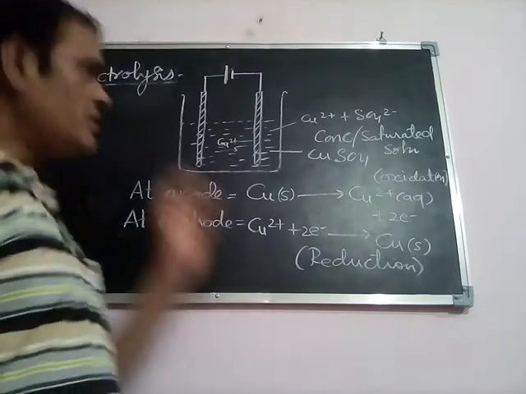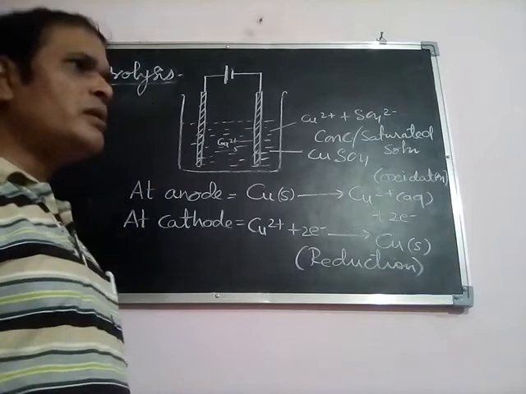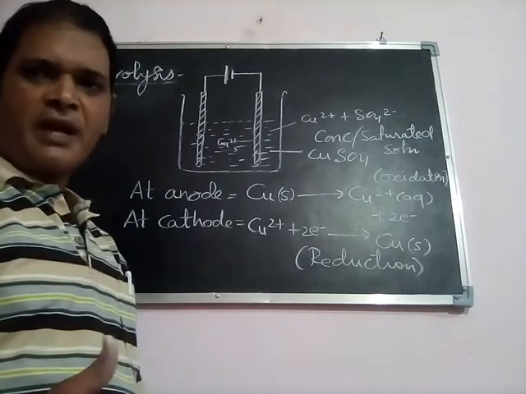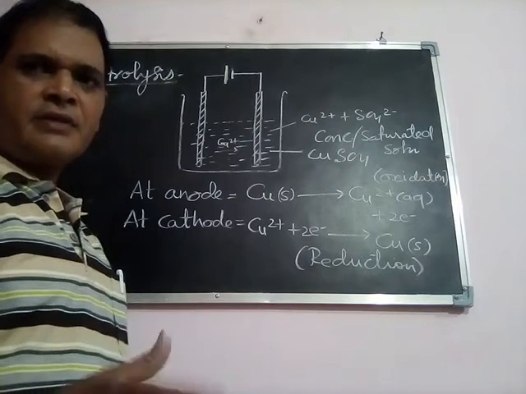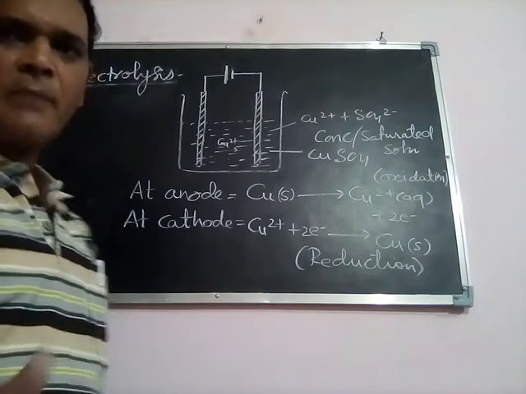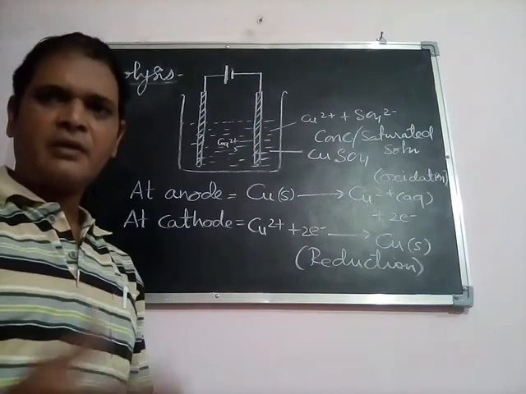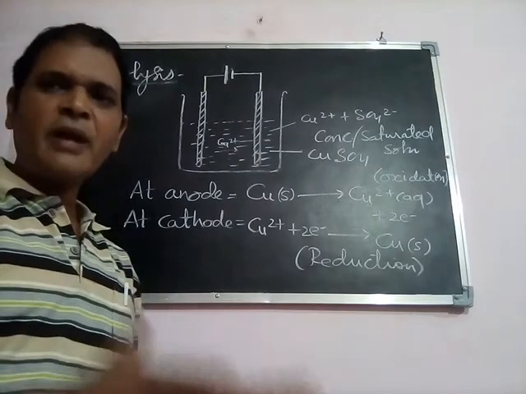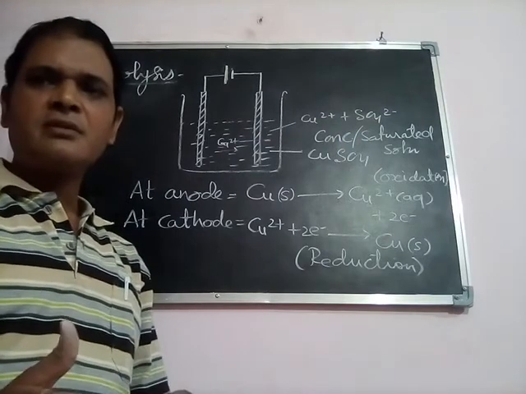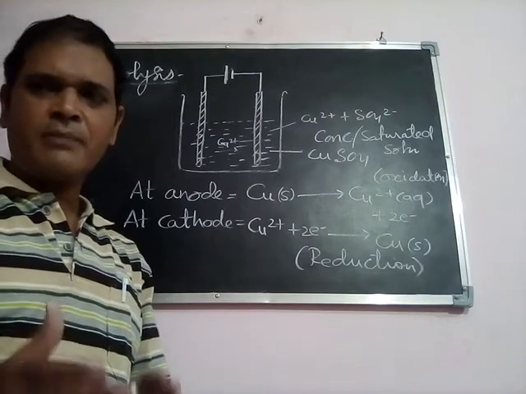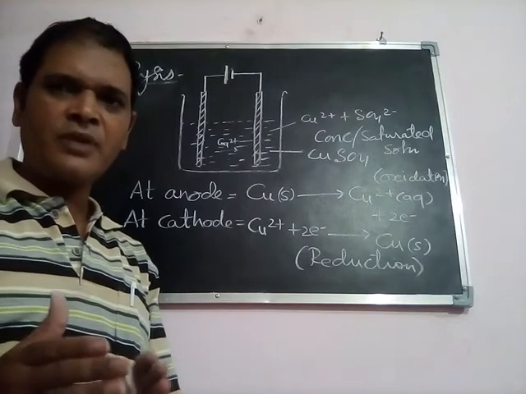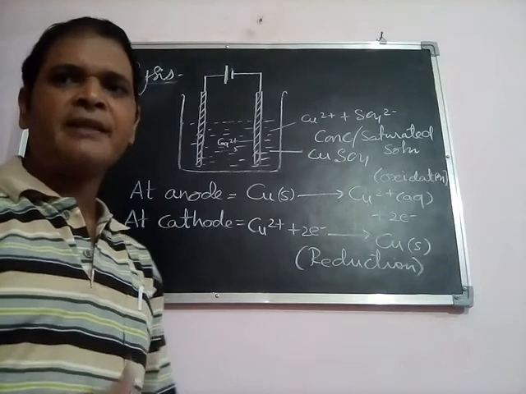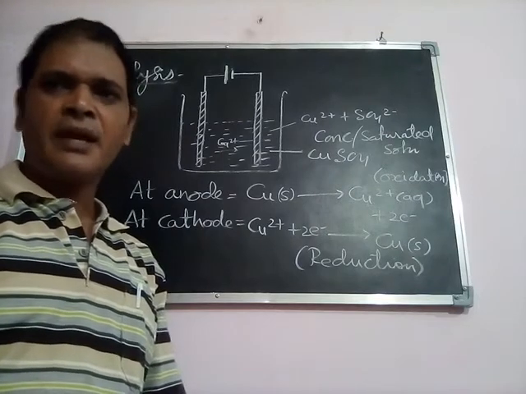Similarly, at the other electrode, the copper metal atom will oxidize into copper ions, and this production of copper ions and reduction of copper ions will take place. This movement of the ions for the production of a particular atom or metal which deposits at the electrode is known as electrolysis.